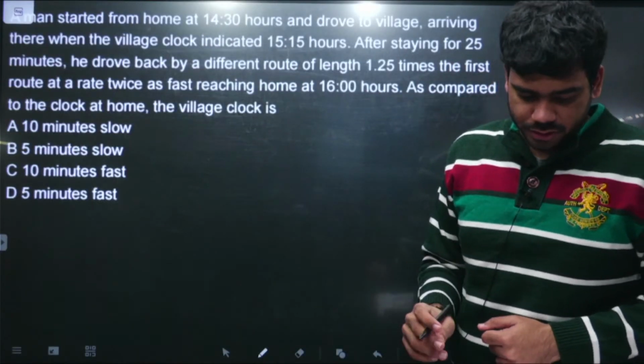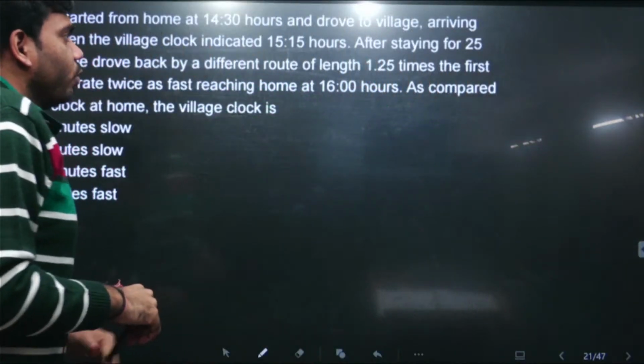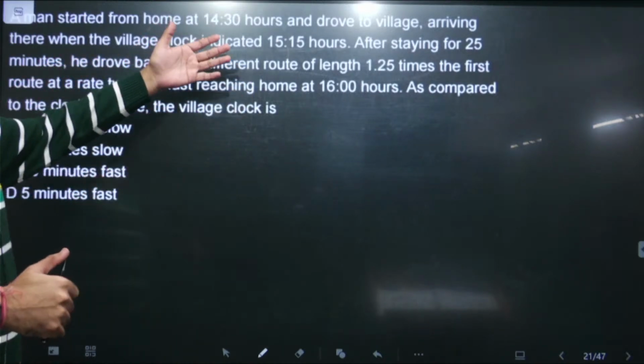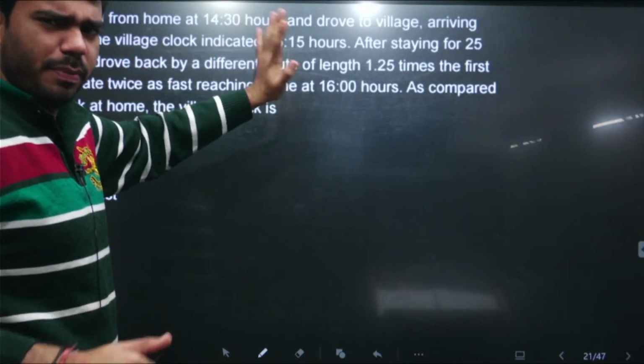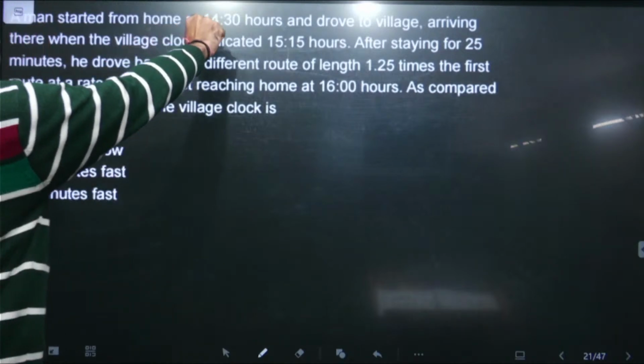This is the next question. The question is very simple, but how it is being projected initially, if someone is reading the question, he can have an idea that this question is relatively tougher. But believe me, this is a very, very simple and basic question that has been asked. A time is provided.